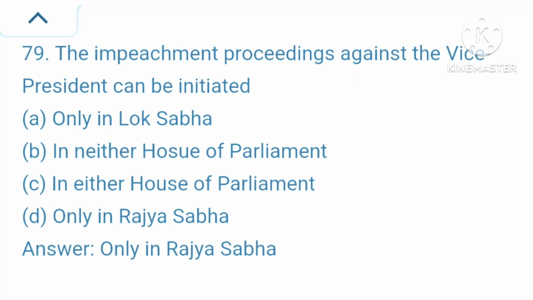79. The impeachment proceedings against the Vice President can be initiated. A. Only in Lok Sabha. B. In neither House of Parliament. C. In either House of Parliament. D. Only in Rajya Sabha. Your right answer is only in Rajya Sabha.